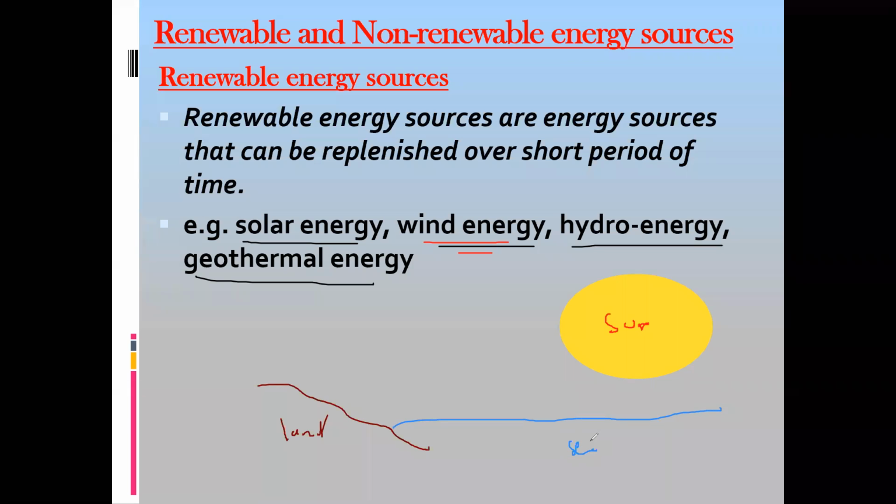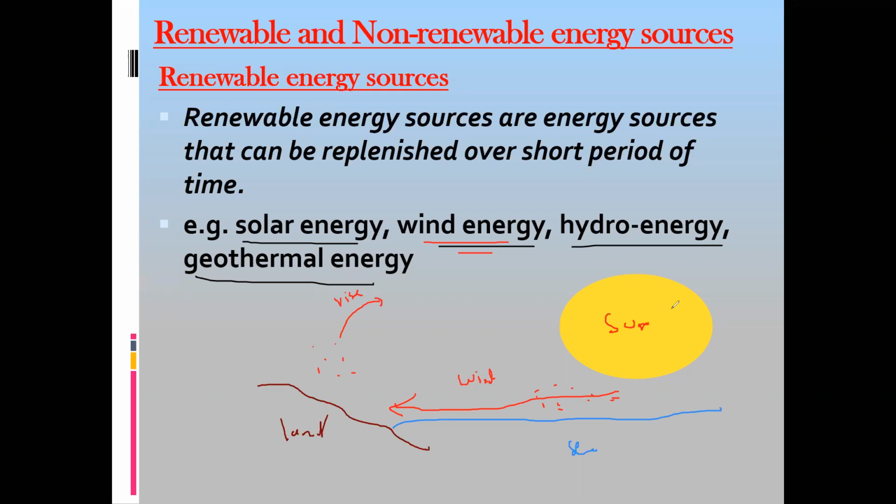Both absorb energy from the sun, but because the proportion of the land is small as compared to the proportion of the water, the air above the land will become hot. As the air above the land becomes hot, these hot air molecules will rise. As these hot air molecules rise, the molecules which are above the sea start to move towards the land, and this is responsible for wind energy.